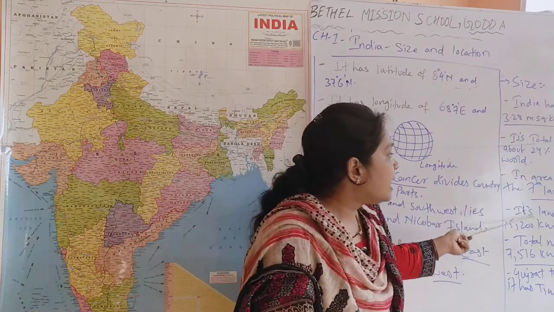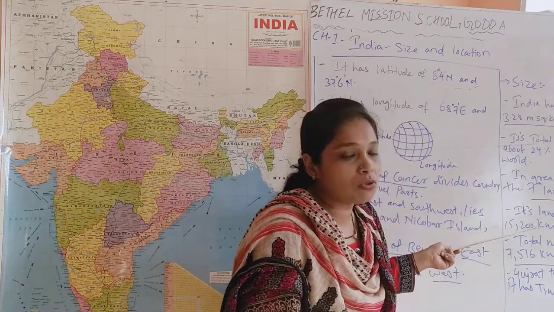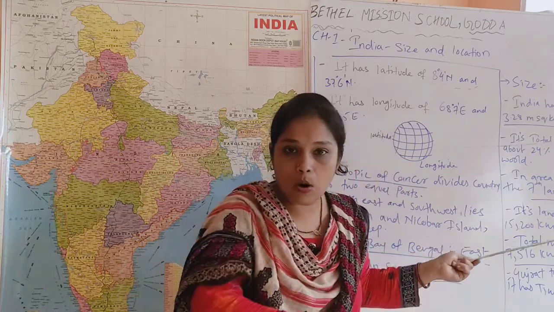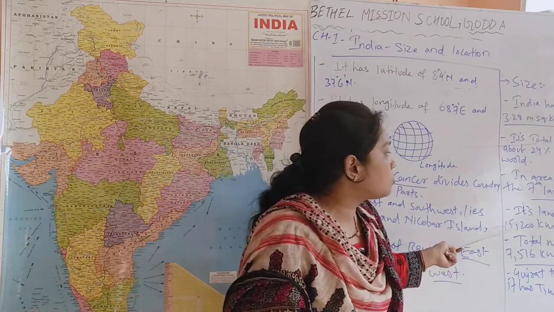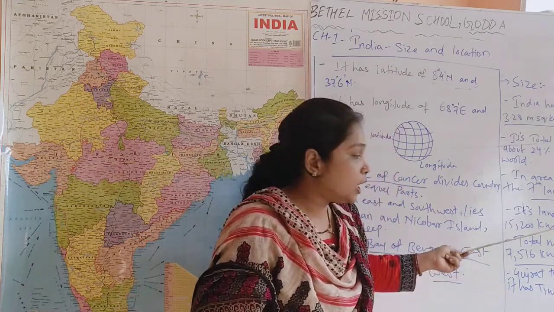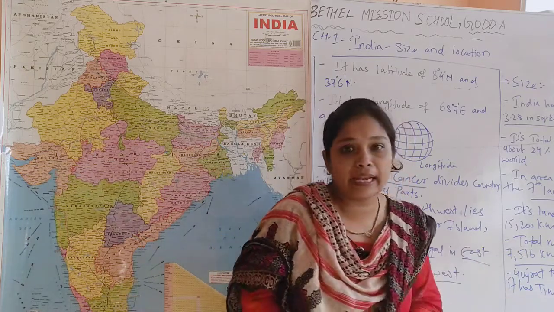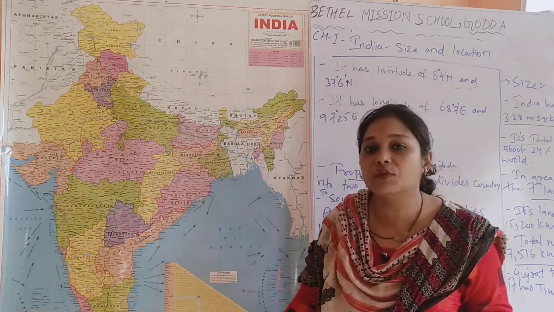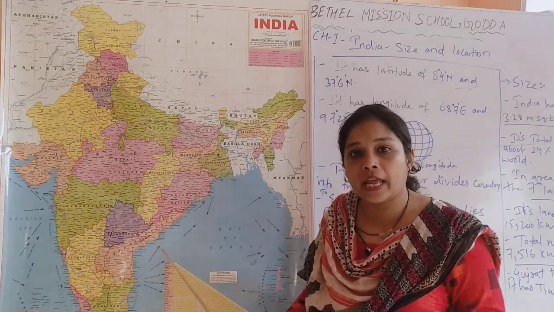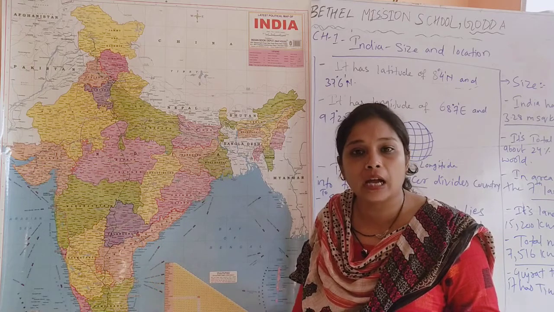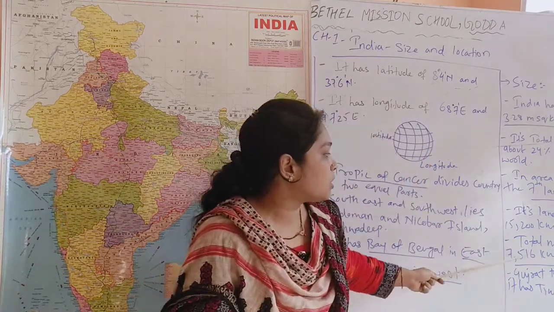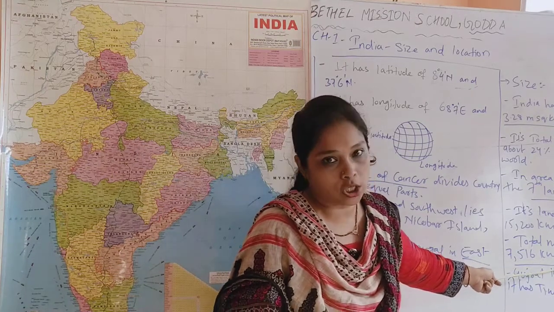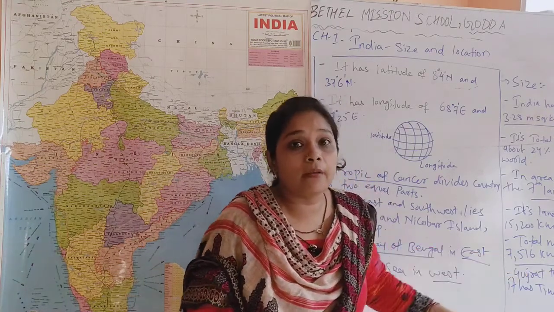Then we can see that its land boundaries are 15,200 kilometers. The boundaries which we have, the Indian boundaries, are 15,200 kilometers. And the total mainland coastline, when we talk about all these islands which we have learned, Lakshadweep Island, Nicobar Island, Andaman Island, all of these together consist of 7,516 kilometer, which is a very big length.